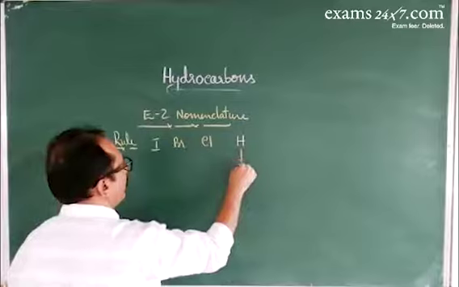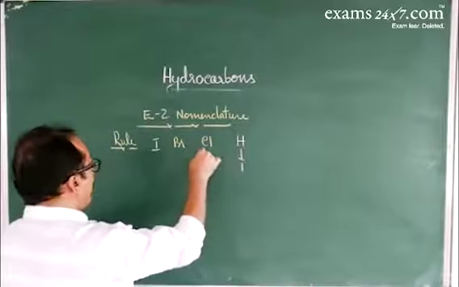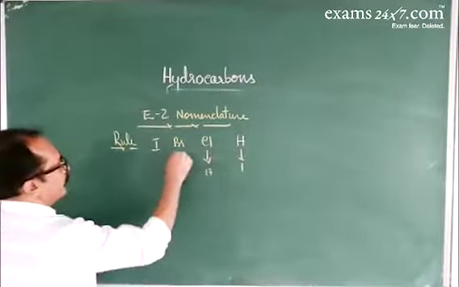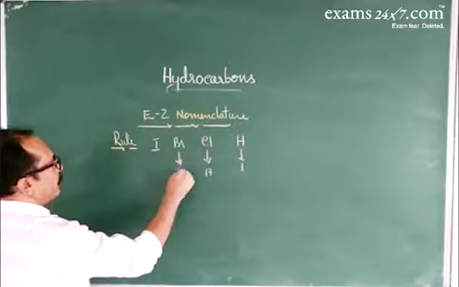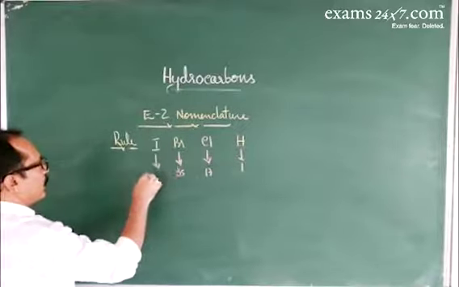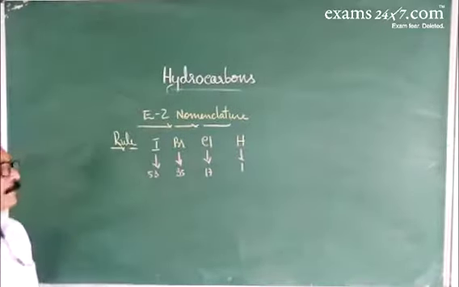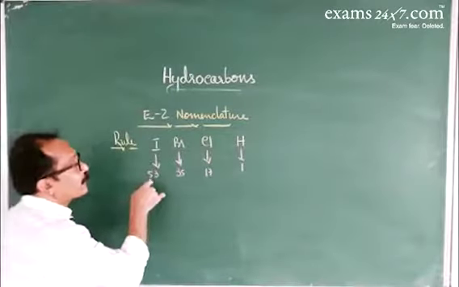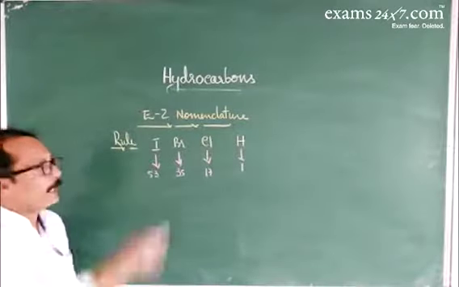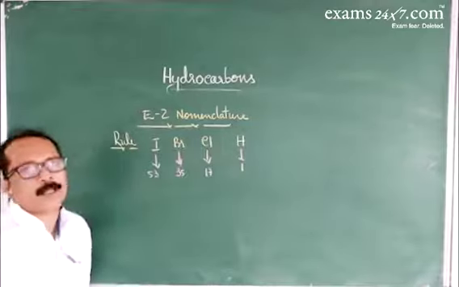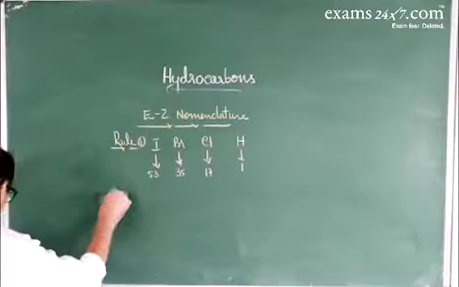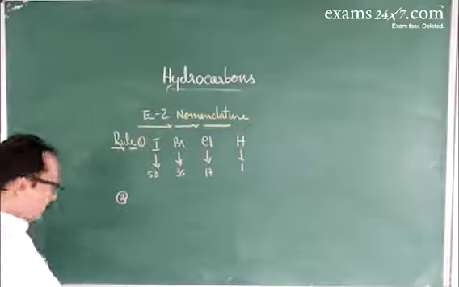Atomic number of chlorine is 17. Atomic number of bromine is 35. And atomic number of iodine is 53. So here higher priority is given to iodine. Least priority is given to hydrogen. This is the first rule.